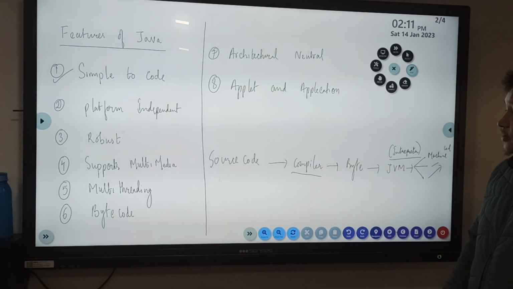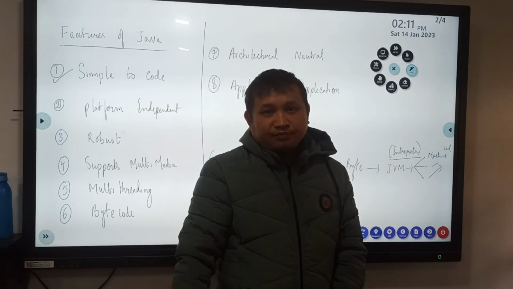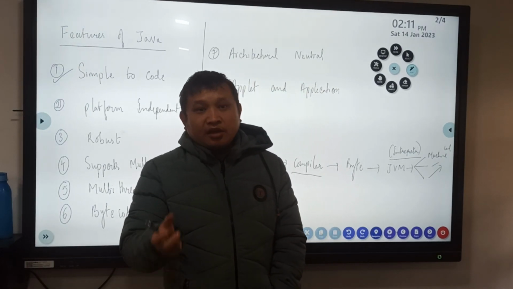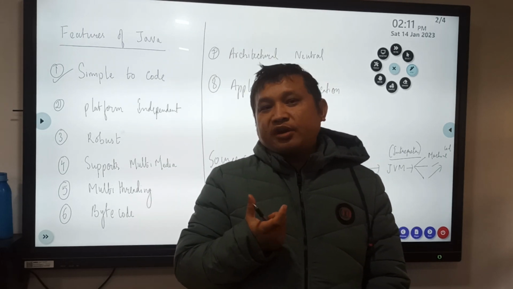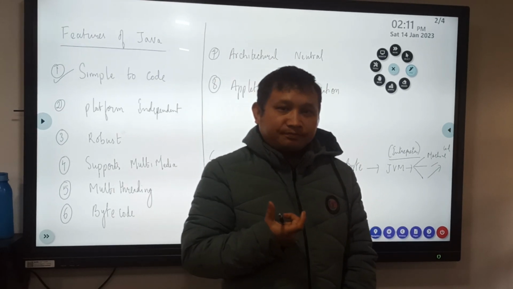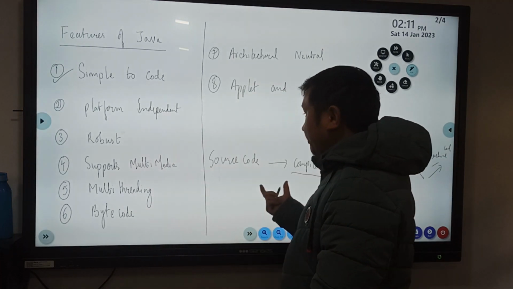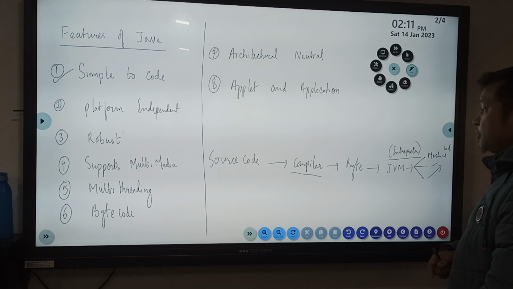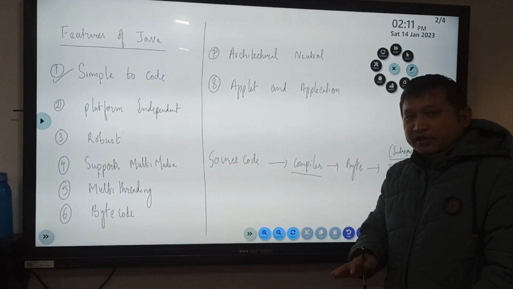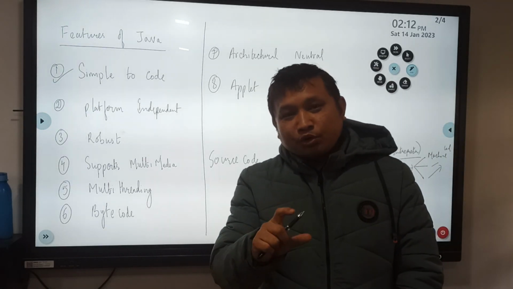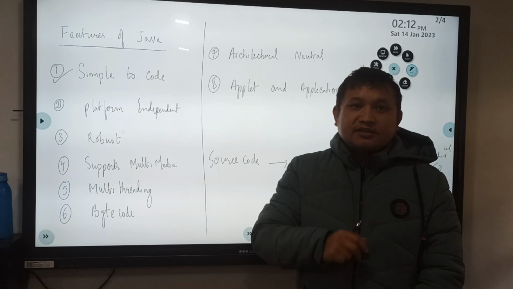Now, why I discuss compiler and interpreter is because Java uses both an interpreter as well as a compiler. If we are talking about C or C++, both of these programming languages only use a compiler, whereas Java uses both. That is one of the differences between C, C++ and Java. C++ and C both use a compiler. Java uses an interpreter as well as a compiler.